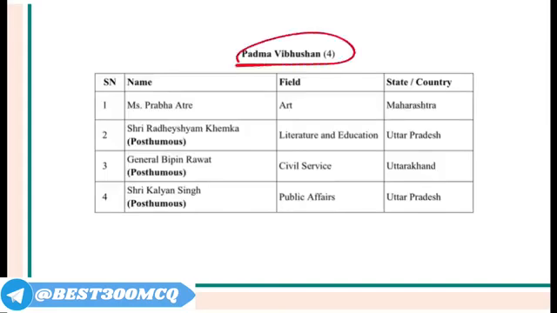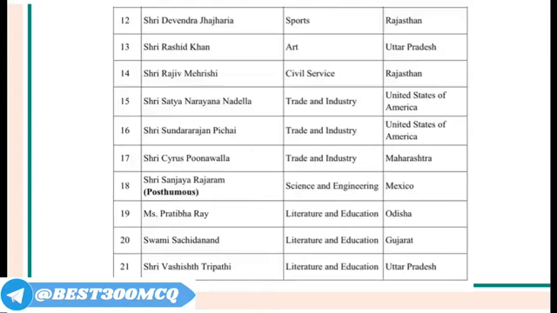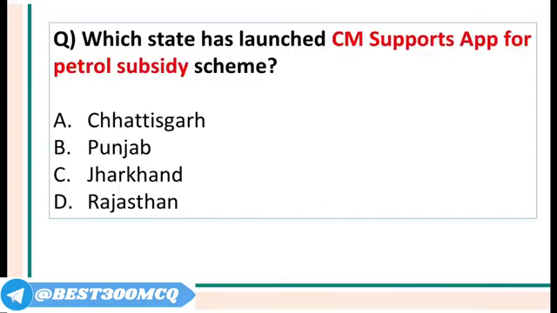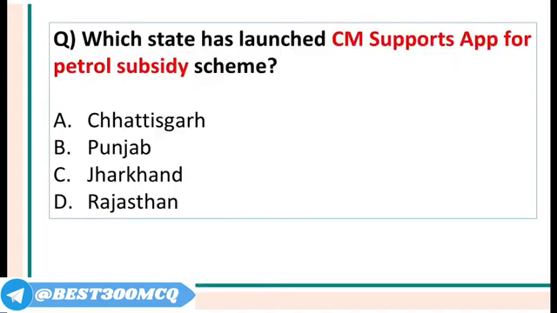You can see Padma Vibhushan was given to 4 people: Prabha Atre from Maharashtra, Radheshyam Khemka from UP, Bipin Rawat from Uttarakhand, and Kalyan Singh from UP. 17 people were awarded the Padma Bhushan. You can go through their names. And what about the Padma Shri? So total Padma Shri awardees were 107. Padma Shri was given to 107 people. So the total number of Padma awards given was 128.